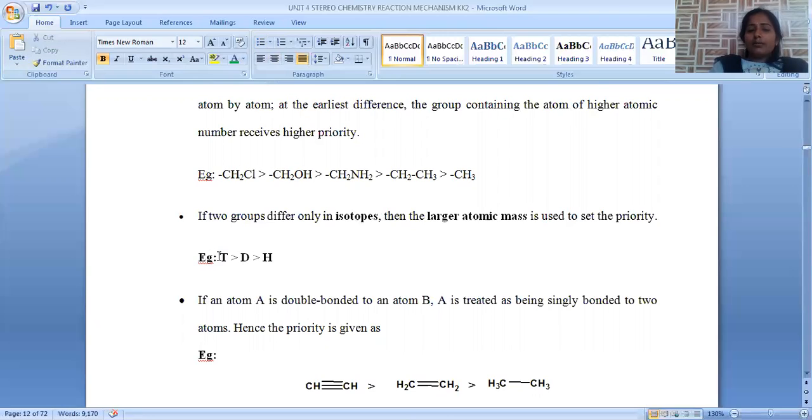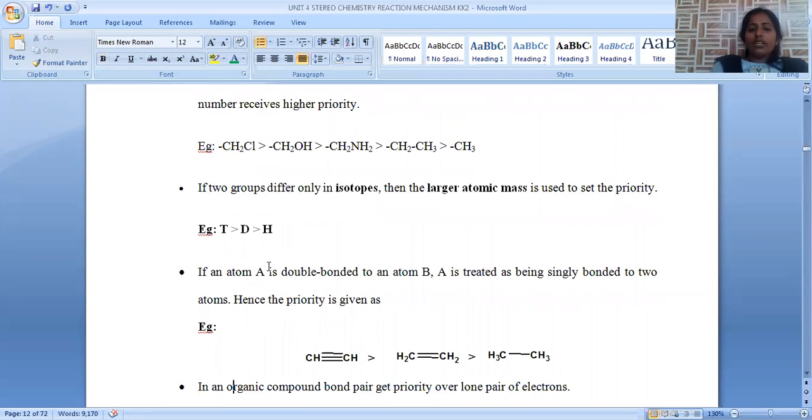When we consider a simple example of the hydrogen atom, tritium is a radioisotope of hydrogen whose atomic weight is 3, followed by deuterium, followed by hydrogen, with 2 and 1 respectively. The atomic number for these three isotopes is the same, so we follow their atomic mass. Atomic mass of tritium is highest, followed by deuterium, followed by hydrogen. This is for isotopes. This is the third CIP rule.